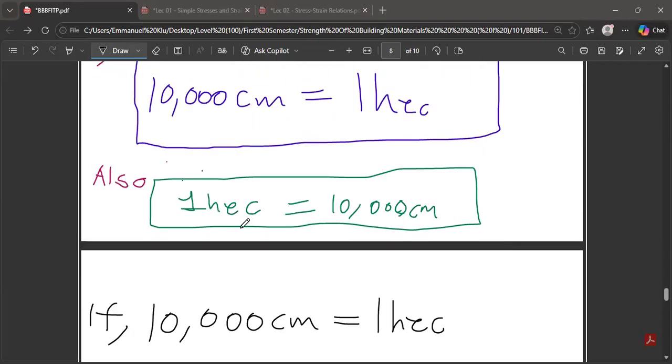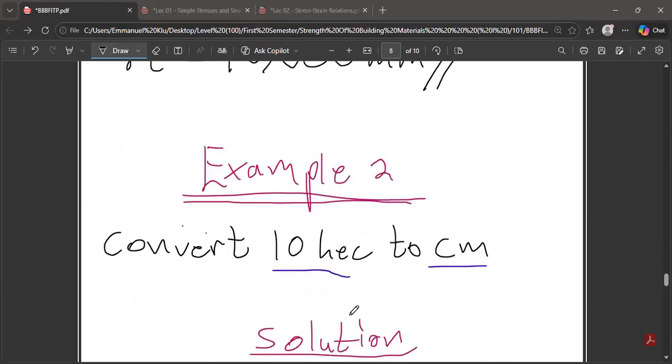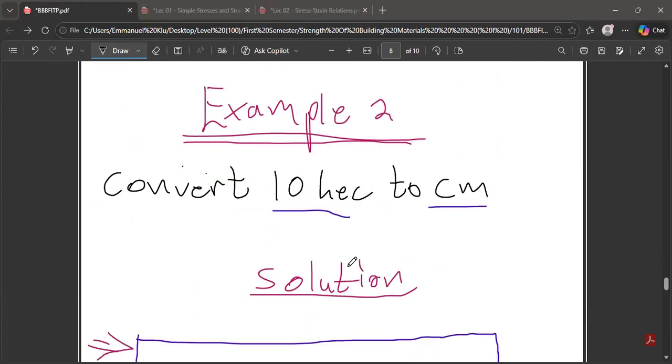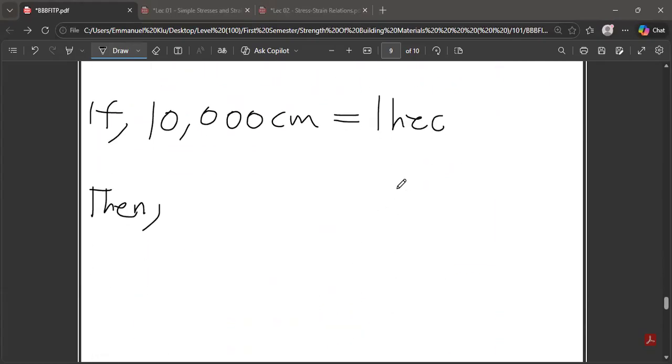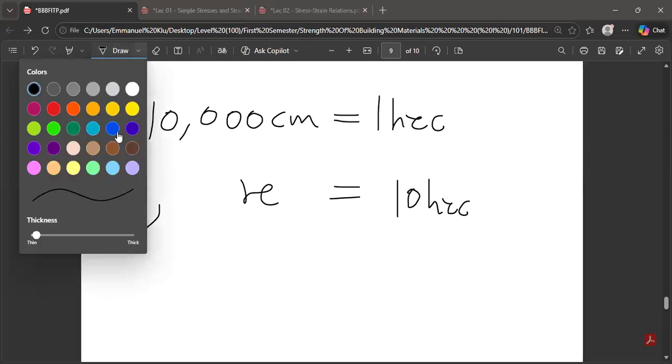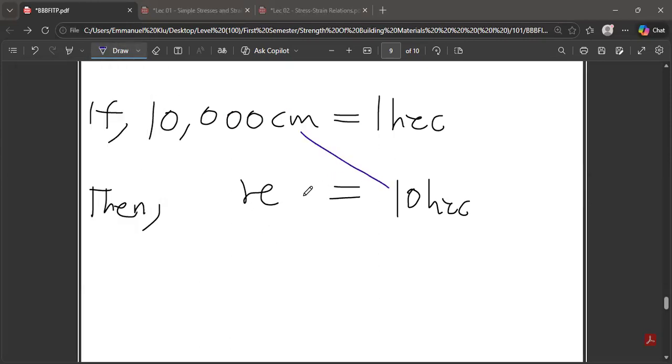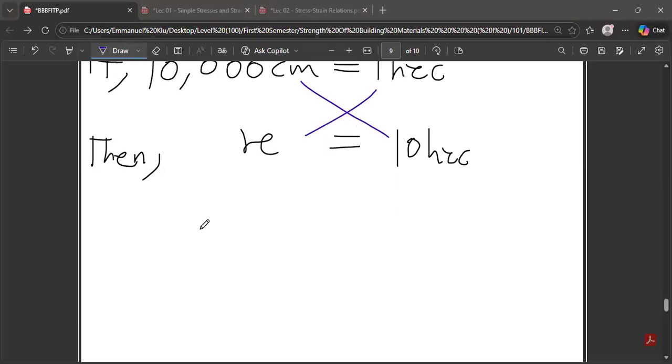Then, what is the question? 10 hectares to centimeters. So you put 10 hectares under hectare. I come and put my 10 hectares over here. Then you bring your equals, and this can be X. The rest is a matter of cross multiplication. The rest is no more physics. The rest is a matter of math. Exactly. So you continue. X times 1 hectare.